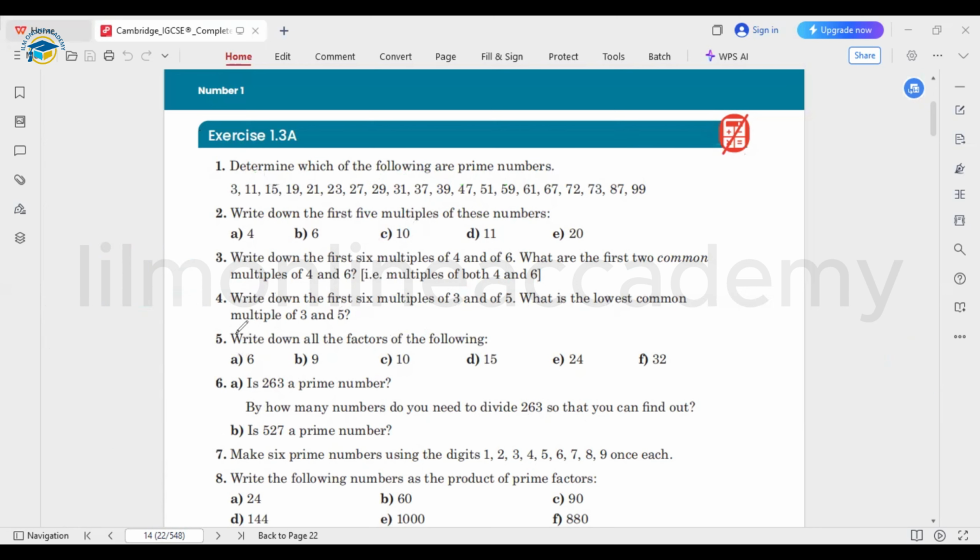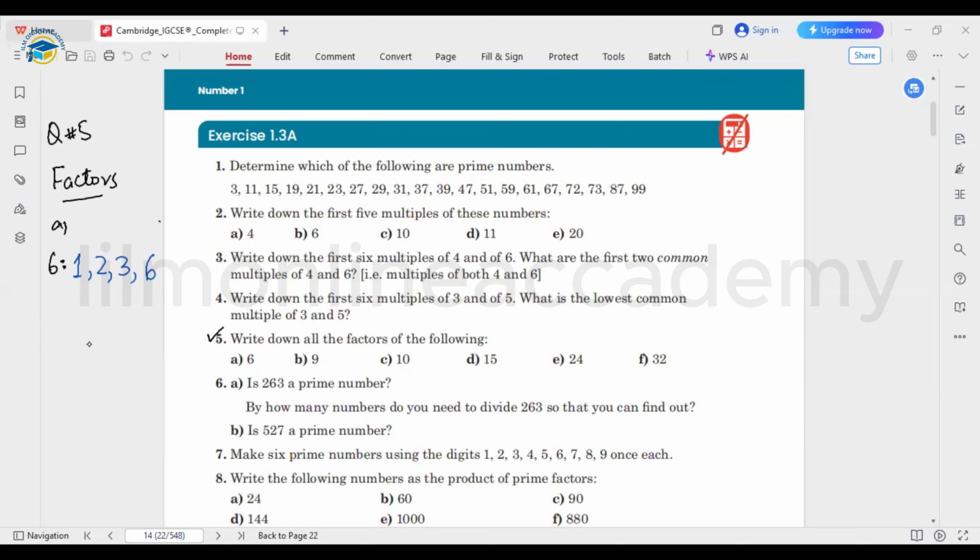Okay, let's go on with part number 5. We need to write down the factors. Let's say for the 6th one, the number 6. As I told you earlier, if we are going to write down the factors of a number, we need to write down 1 first, as the number 1 is the factor of all numbers. Then 6 is divisible by 2, 6 is divisible by 3, and 6 is divisible by itself. So these are all the factors, okay?